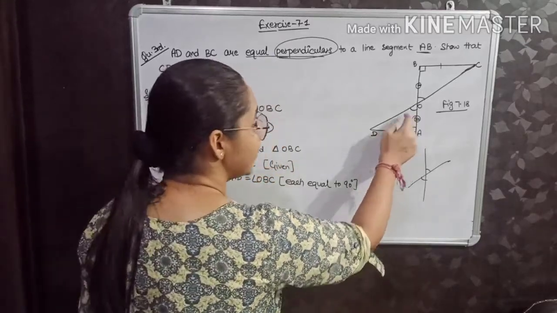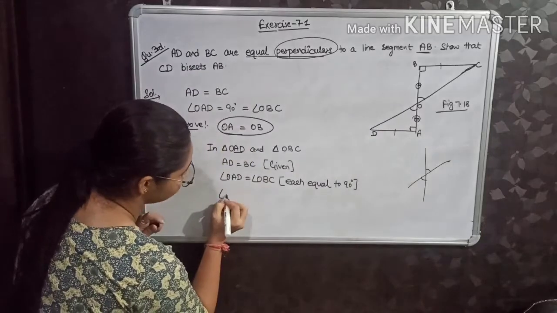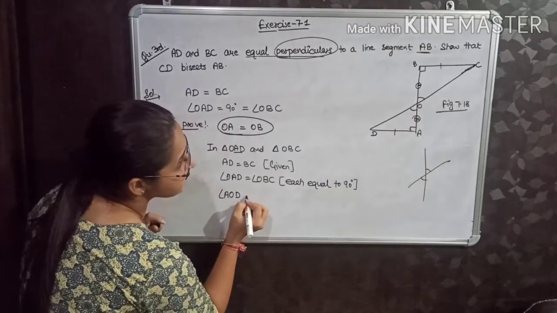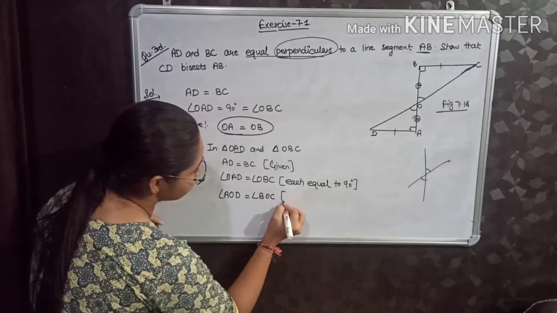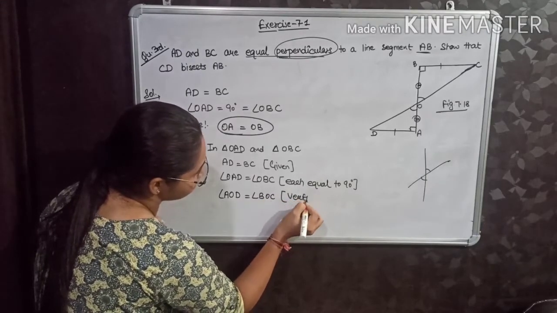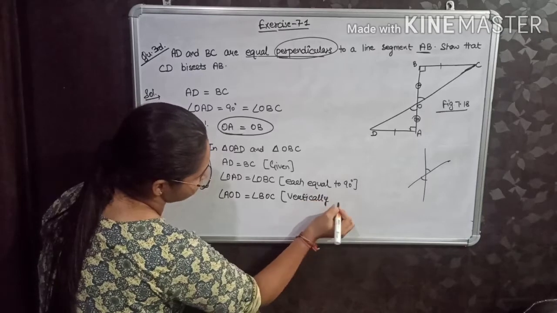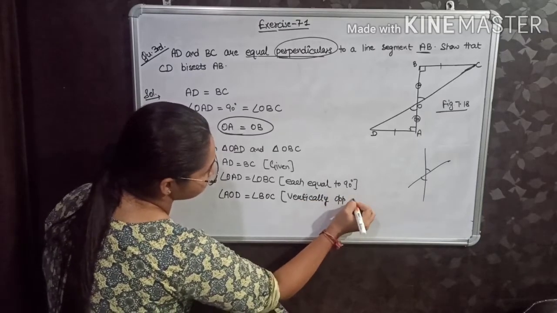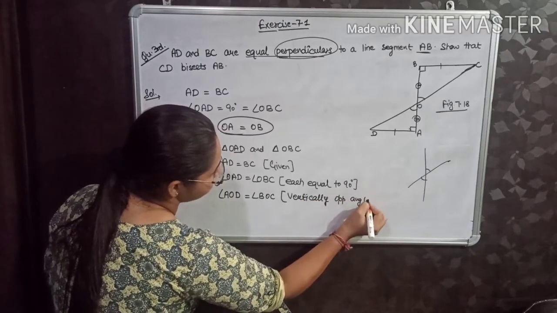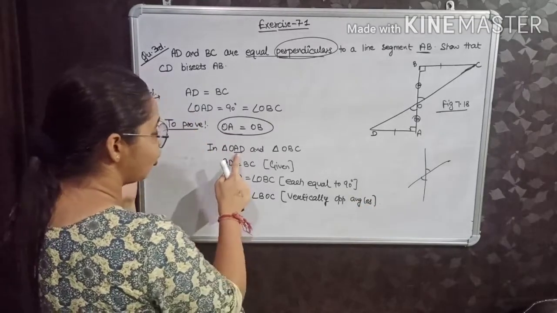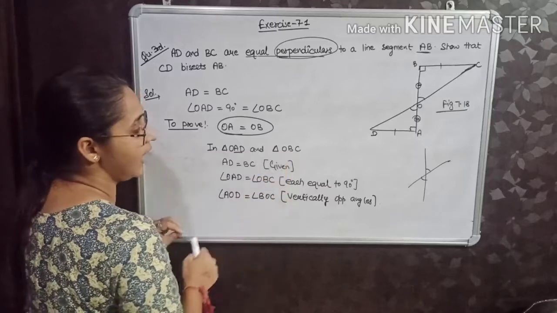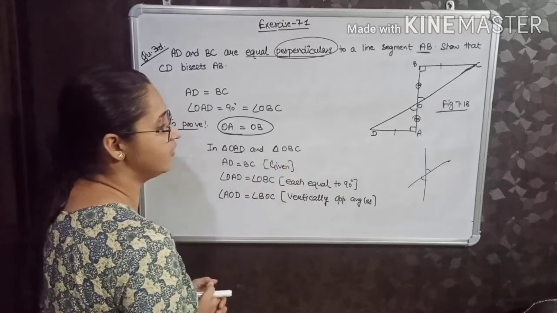So I can write angle AOD is equal to angle BOC. Can I write? Yes. And the reason is vertically opposite angles. Now tell me, by which rule can I say that triangle OAD and triangle OBC will be congruent?